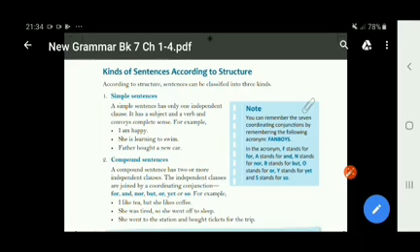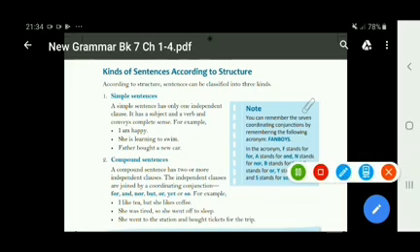So a compound sentence also has independent clauses in it, but the number can be two or more, which you cannot see in the simple sentence. In a simple sentence we have only one independent clause, but in compound sentences we have two or more independent clauses which are joined by the coordinating conjunctions.